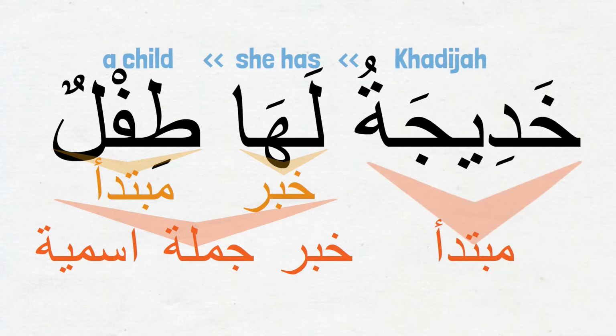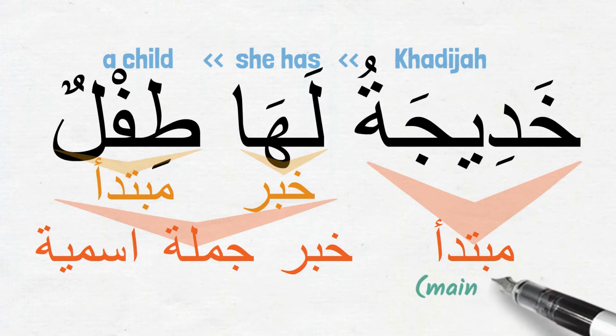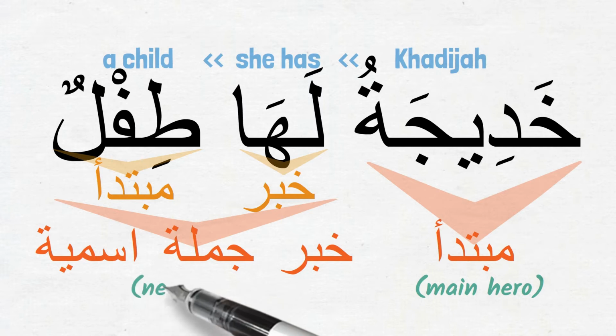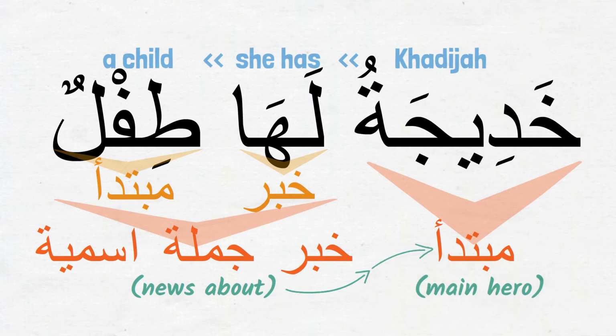To better understand the structure of such nested jumla ismiya sentences, let's recall the definition of the mubtada and the khabar. When we talked about mubtada and khabar for the first time in part 4 of lesson 3, we said that the mubtada is the main hero of the ismiya sentence. The mubtada is what the sentence is about, and the khabar is some news or information about that mubtada. And here in this sentence, the main hero of the outer ismiya sentence is the ism marfu' Khadijatu, because she is whom we are talking about.